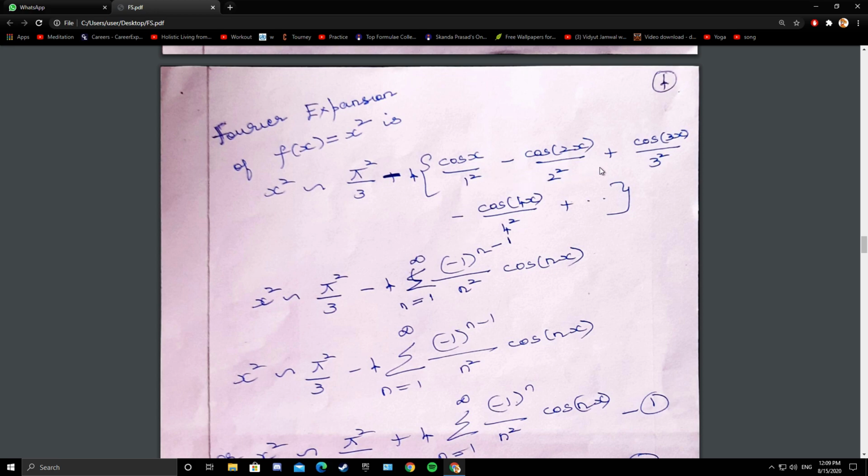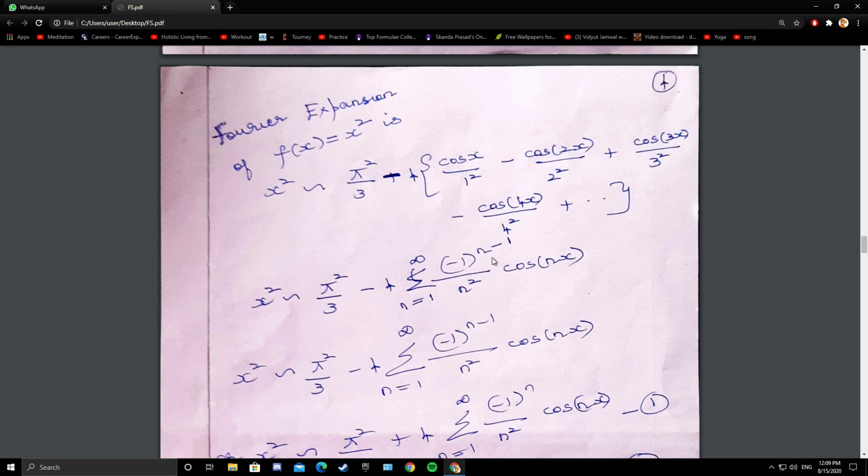Now you observe the terms. You have 1 square, 2 square, 3 square, so it is n square, and then they are alternately positive and negative. So minus 1 whole power n into cos x, cos 2x, cos 3x, so cos of nx. I repeat, whenever you are expressing in summation form, use the summation symbol, fix the upper limit, then observe the terms. You have n square, cos of nx, then plus minus, first term is positive, second term is negative.